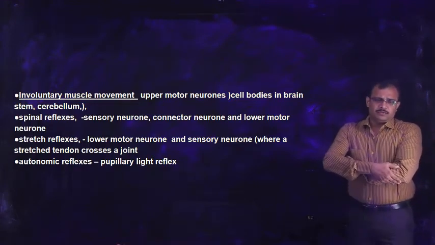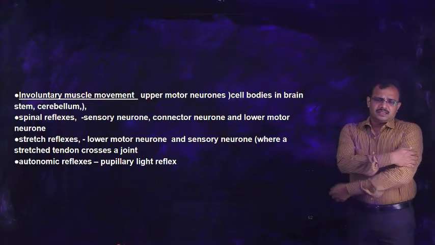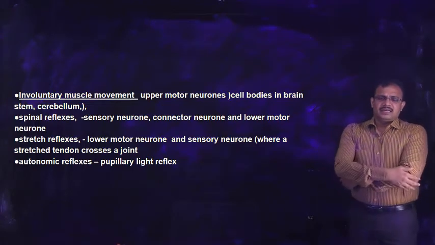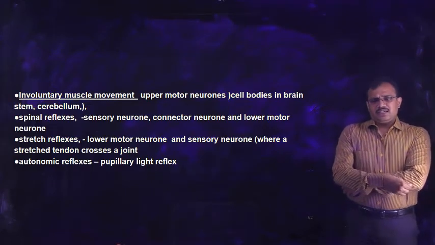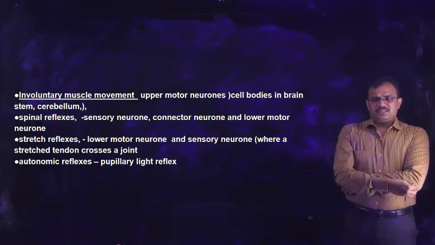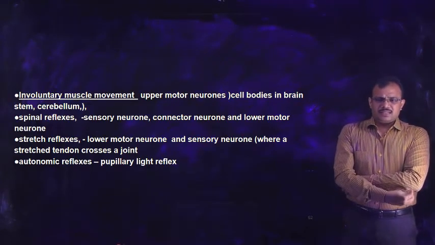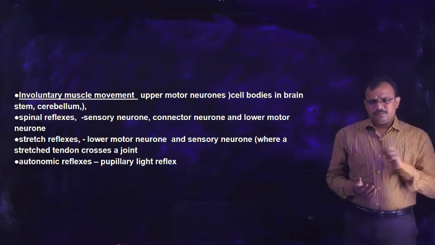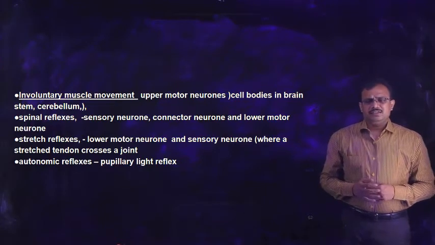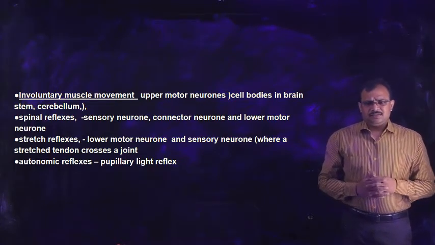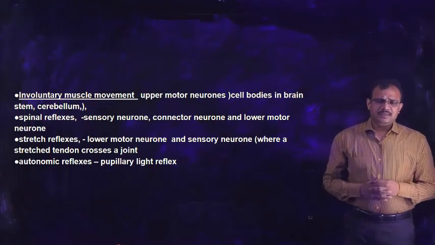Whenever we move our elbow, we can see the muscle moving here. In the region where the tendon crosses a joint, when the stretch receptors are stimulated, this produces a reflex contraction of the muscle, which is called the stretch reflex. We will see an example in detail.